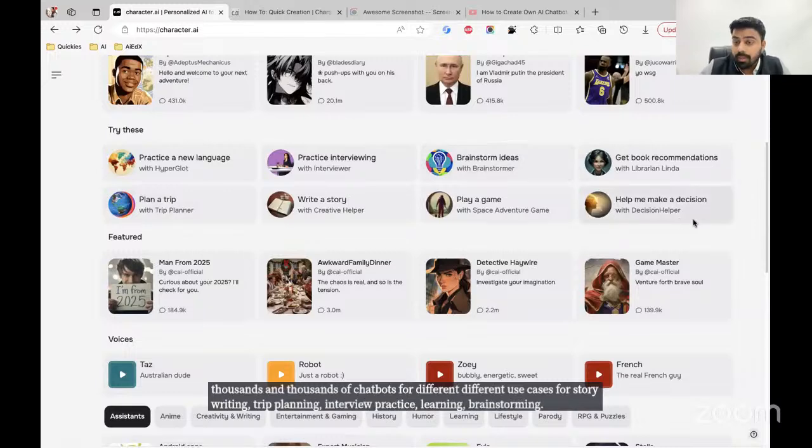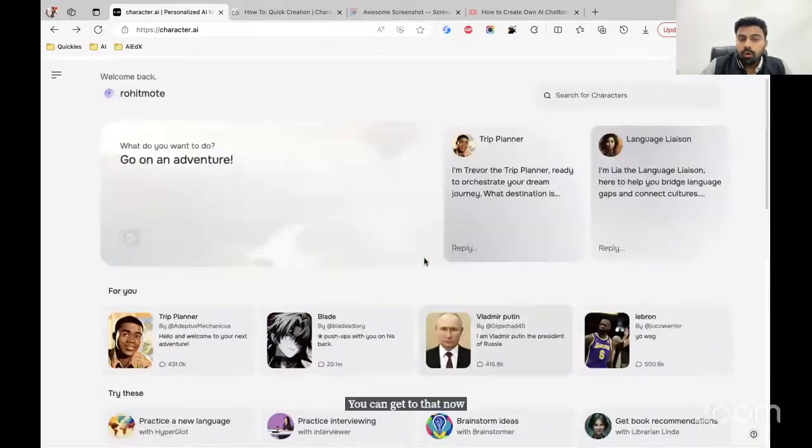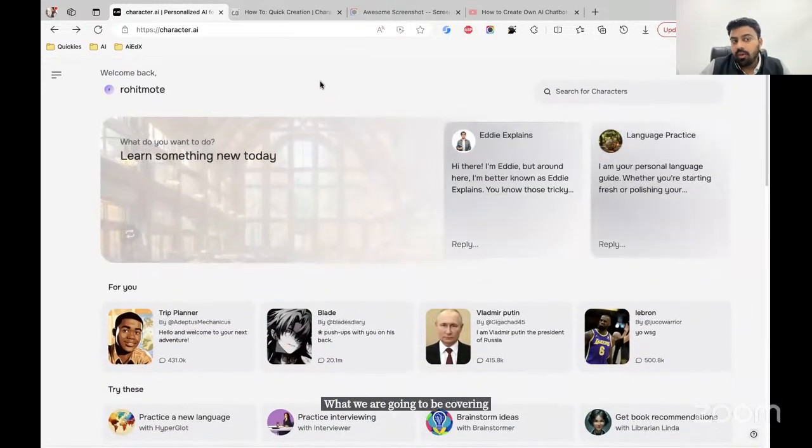Like you can just get book recommendations. Can you see this? Right? You can get to that. Now, what we are going to be covering, another use case, is you can create your own chatbots.